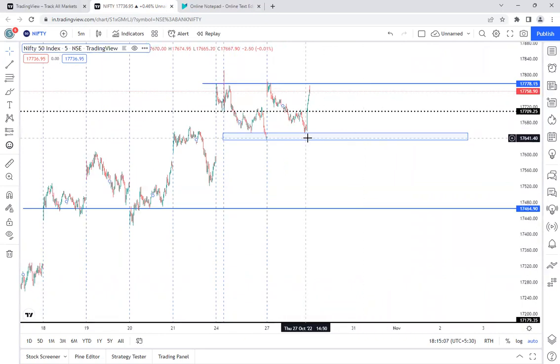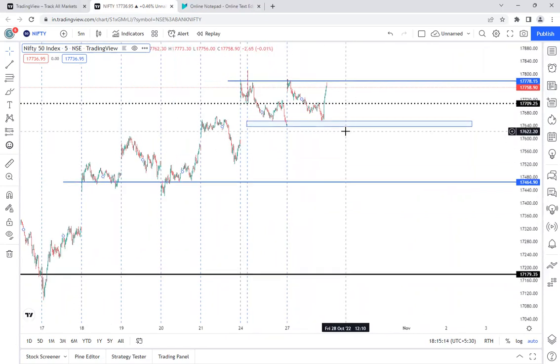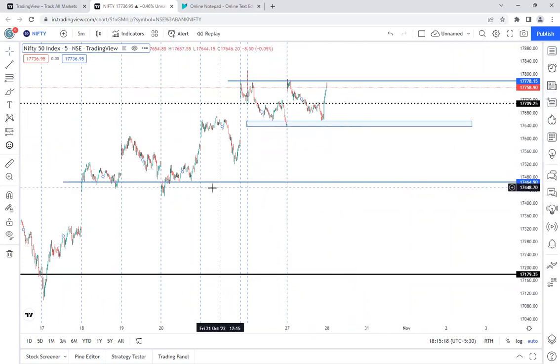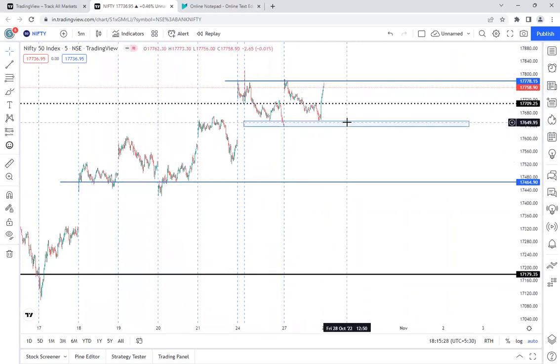So if it falls below this zone, this support, whatever it has taken for the last 2 days, then there are more chances that Nifty may fail or come down to some extent. And there is a next level also which we have drawn in the previous video. We plotted this level because it has taken enough support here also. So if it breaks this level, then Nifty may have some selling pressure and may come down to this extent mostly. Otherwise, until it is trading in this zone, don't take any position, not even buying or selling.